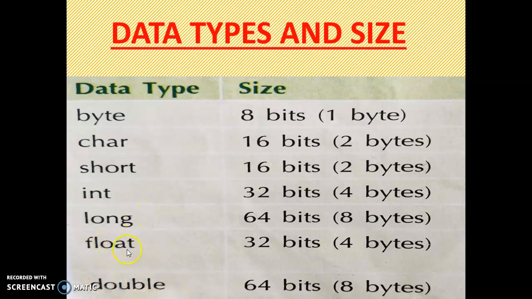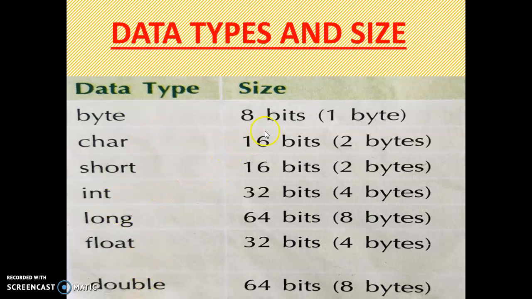If there is a number like 25.25, so if it is a fractional number, then go for float and double. When do you go for float and when do you go for double, because both are used for fractional numbers? When you get a small fractional number, go for float. When you have a big fractional number, go for double. Now you can understand what the uses of those data types are.